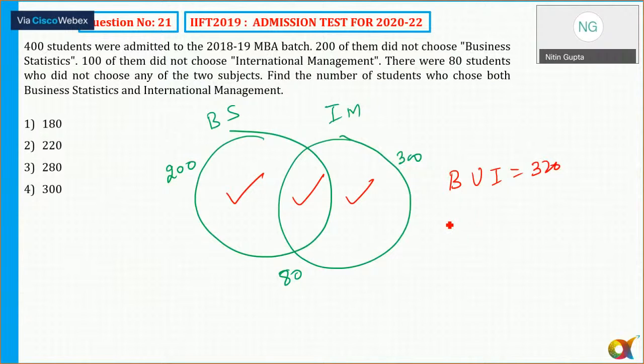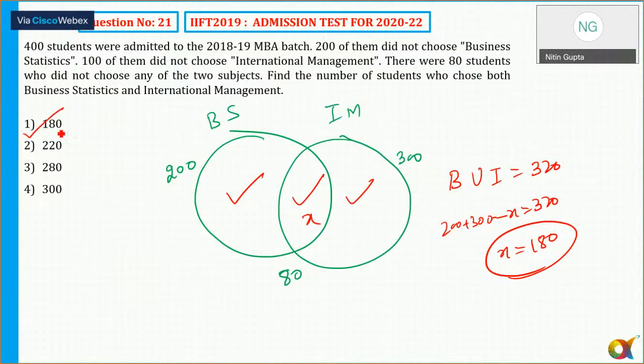Okay. So I can say this is equal to 200 plus 300 minus the common part. Let's say that is x. So minus x. It is equal to 320. So x will be 180. The correct answer choice is option 1. So easy. Any doubt? Can I move to the next question now?